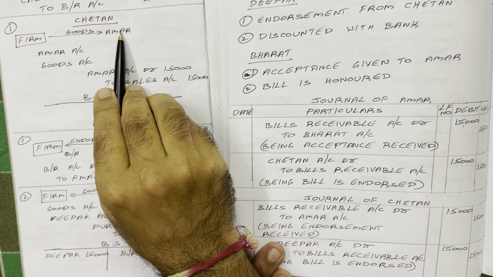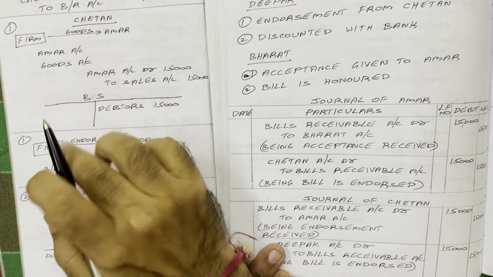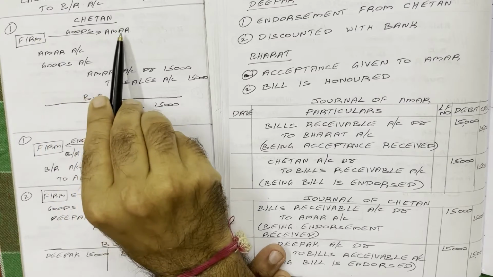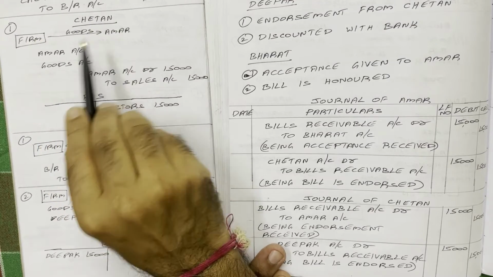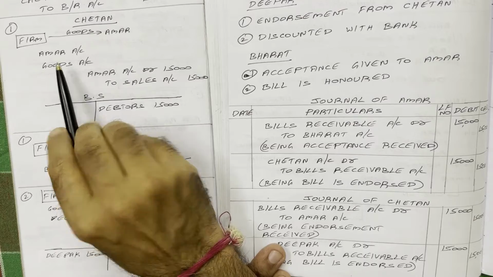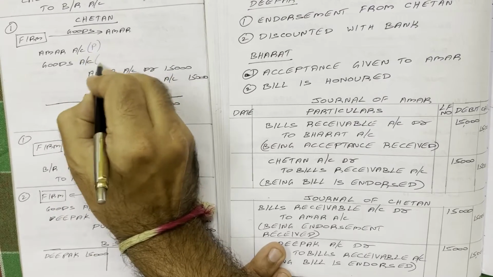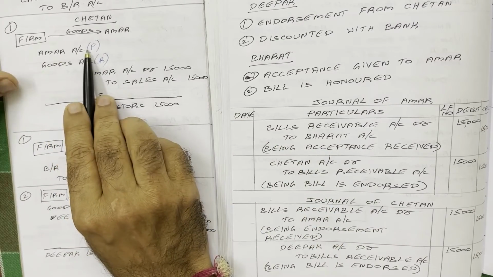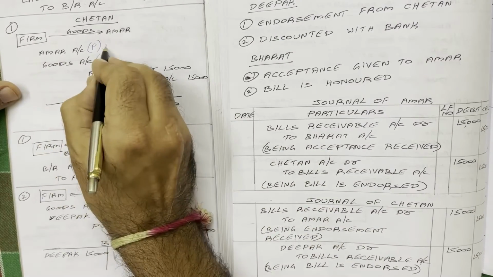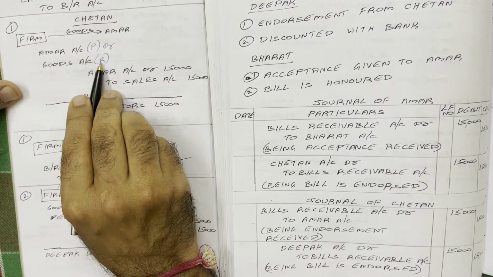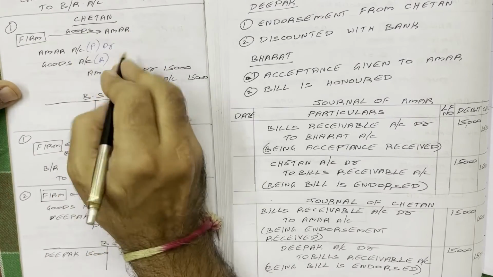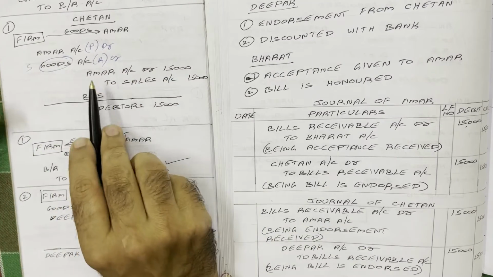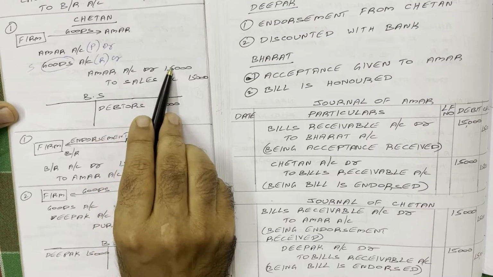Think from Chetan point of view. Why is Amar endorsing the bill to Chetan? Because previous to this endorsement, Chetan sold goods to Amar on credit. So two accounts are there: Amar account, goods account. Amar account is a personal account. Goods account is a real account. Personal account rule: debit the receiver, credit the giver. Amar is a receiver. We have to debit. Real account: debit what comes in, credit what goes out. Goods are going. We have to credit. Instead of goods word, transaction name, sales. Final entry, Amar account debtor to sales account.